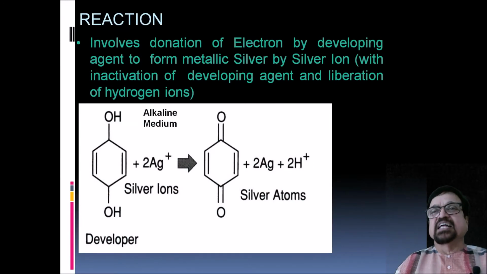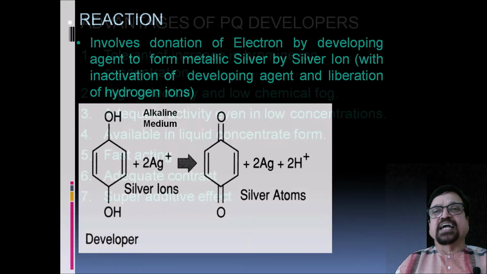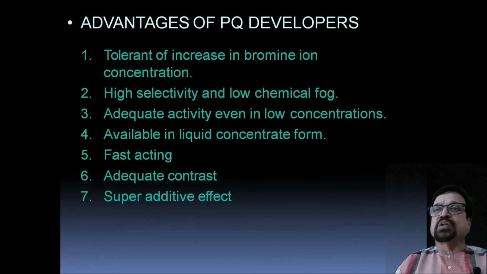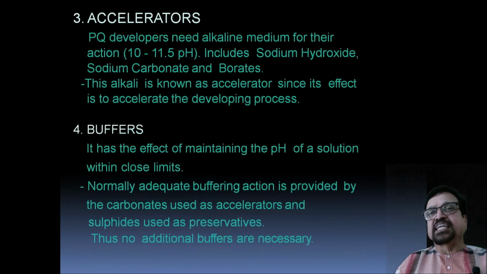Now, this is the reaction. It involves donation of electrons by developing agents to form metallic silver from silver ions, with inactivation of the developing agent and liberation of hydrogen ions. Now, the advantages of the PQ developers: tolerant of increase in bromine ion concentration, high selectivity and low chemical fog, adequate additivity even in low concentrations, available in liquid concentrate form. Fast acting, adequate contrast, and super additive effects are seen with this.